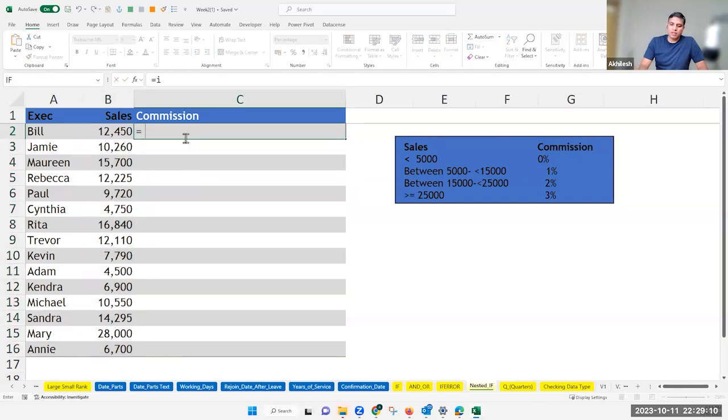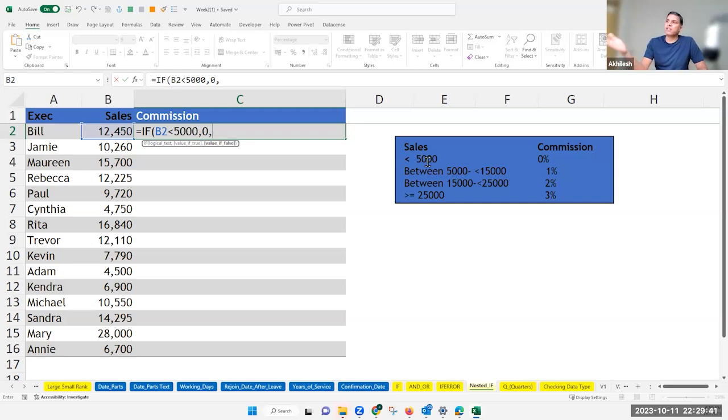Equal, if my sales, what is my first condition? I need to check before 5,000. So less than 5,000. What would be your result if that's the case? Your result would be 0%. Comma. Now 0 or 0% both will give you 0 ultimately. So I'm not writing 0%, but you can write.